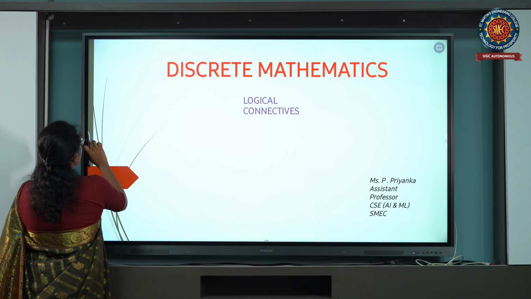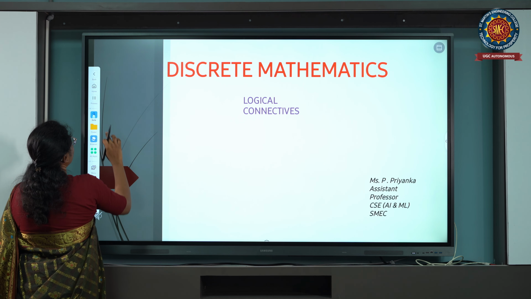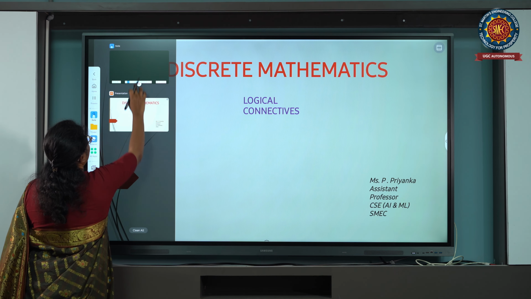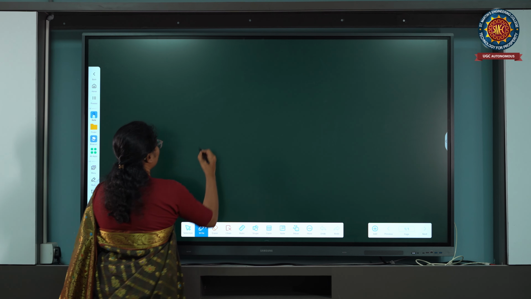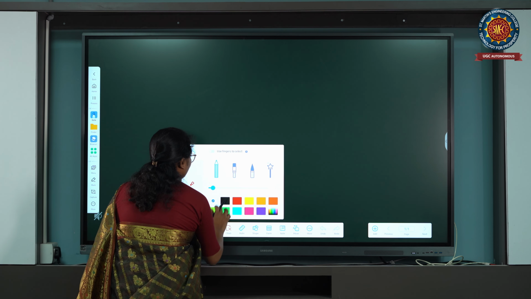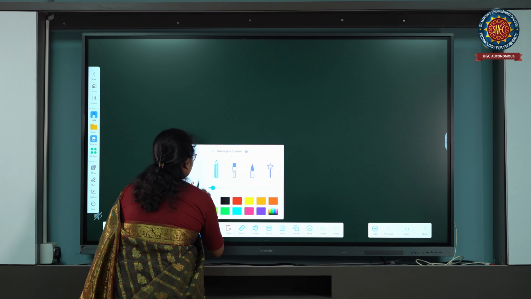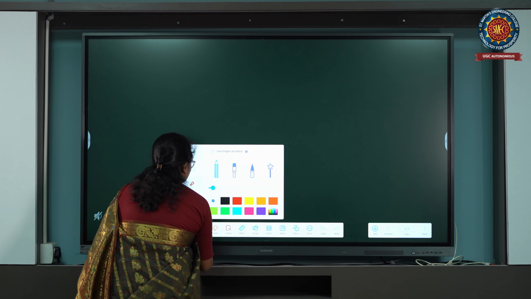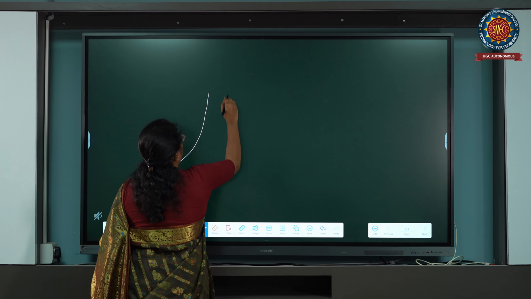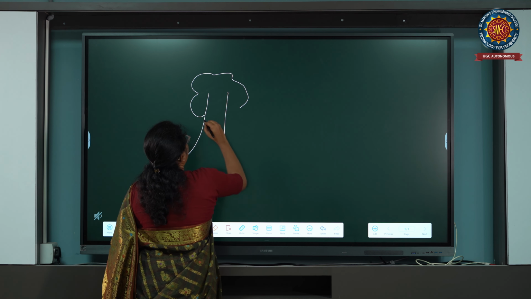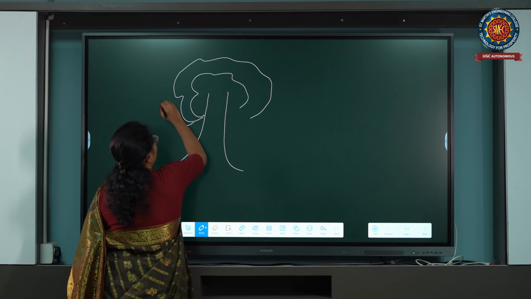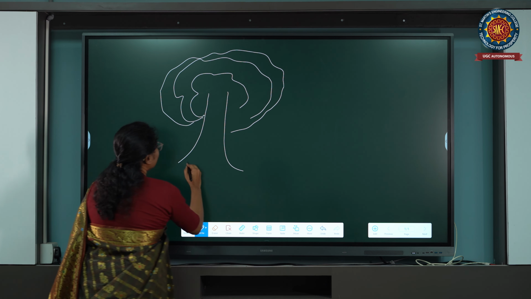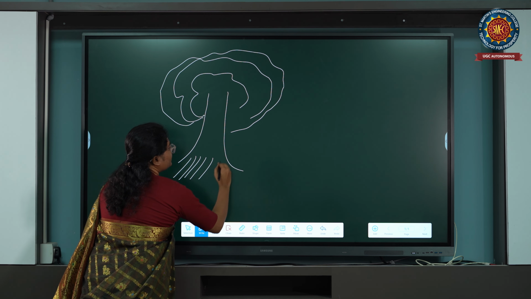Okay, now let me represent one thing. See here. All of us like to draw diagrams, right? So I would like to show one representation with the help of a diagram. Okay, see here. This is a tree, and these are the roots.